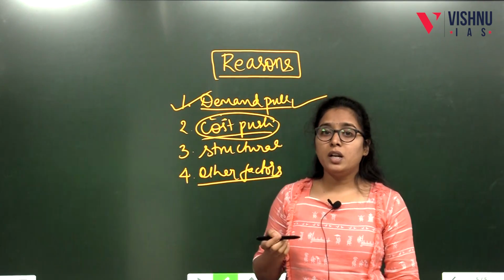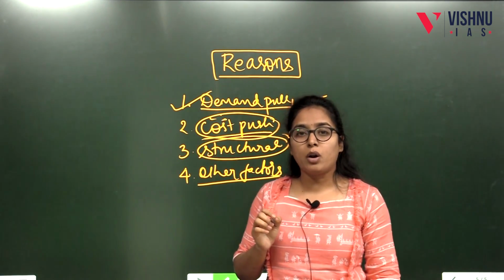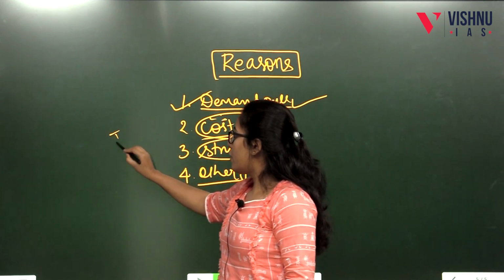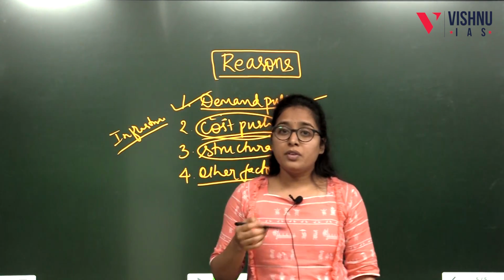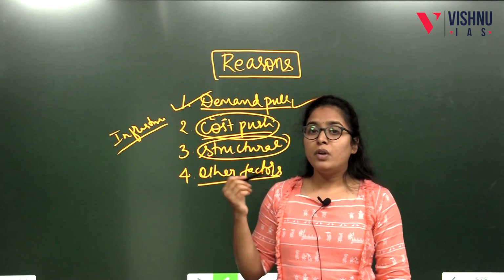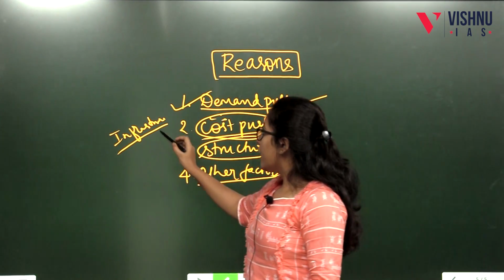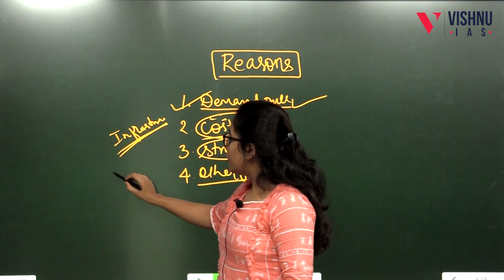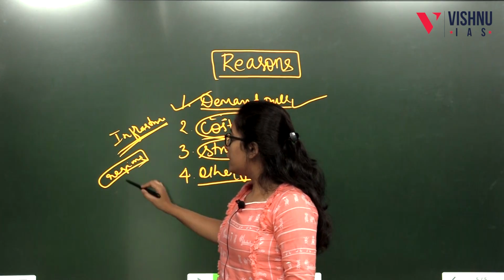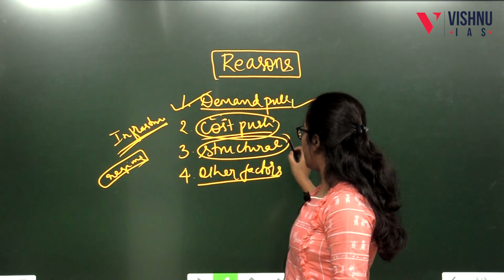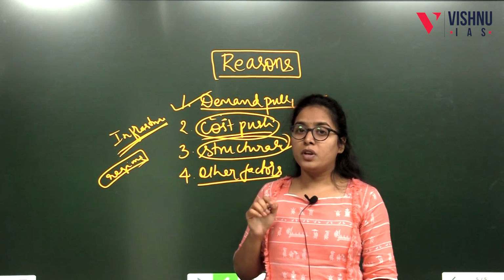Then comes structural inflation. That is, inflation because of structural deficiency in the economy. For example, infrastructure. If we take infrastructure as the structure of the economy, then due to lack of infrastructure, the commodities will not be distributed equally in all the regions. That will cause inflation in some regions where the products will not reach in a timely manner. So, this type of inflation is called structural inflation, because of structural deficiency in the economy.